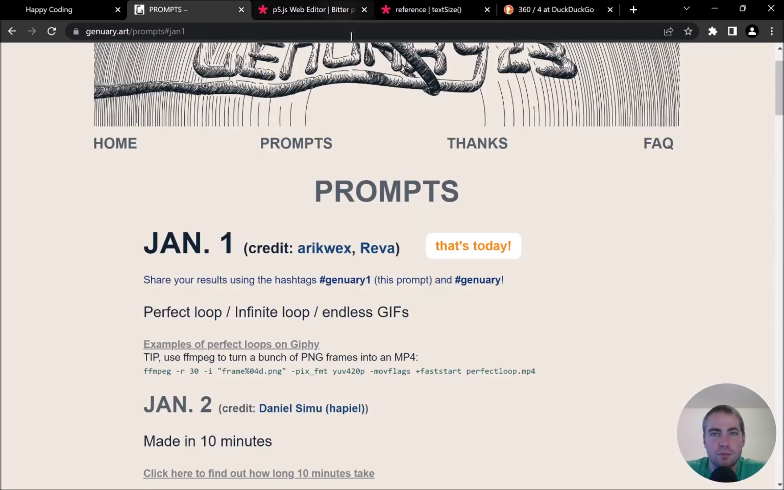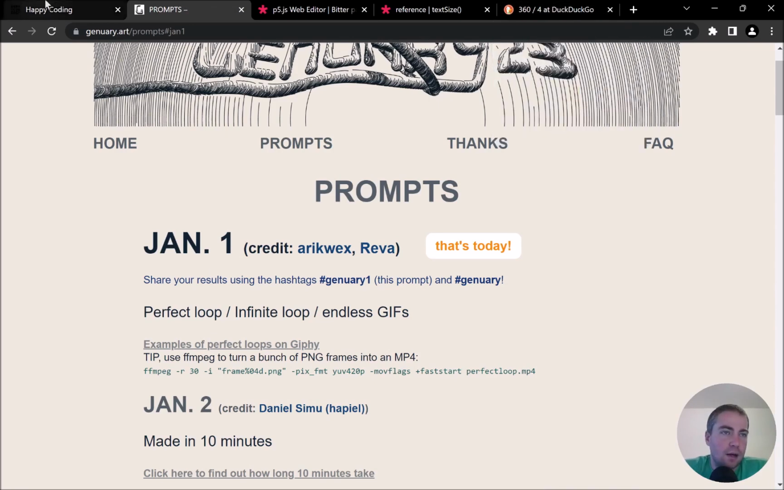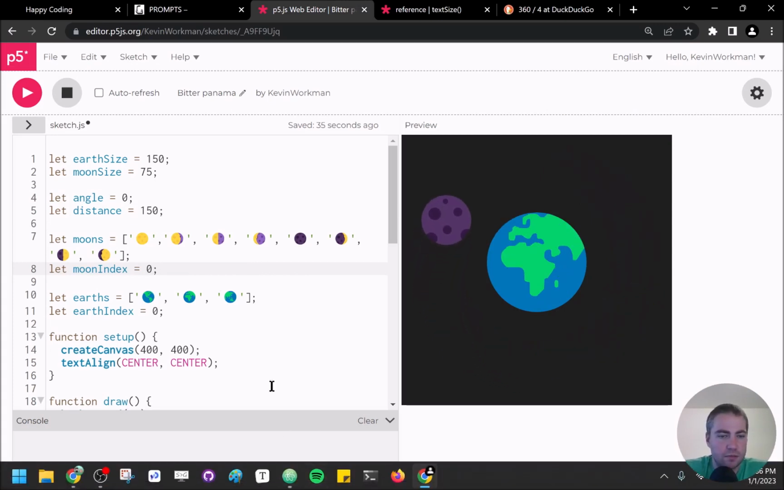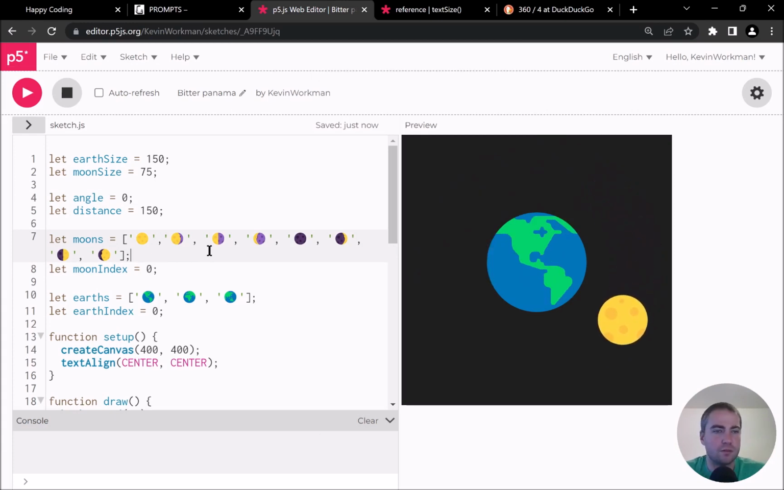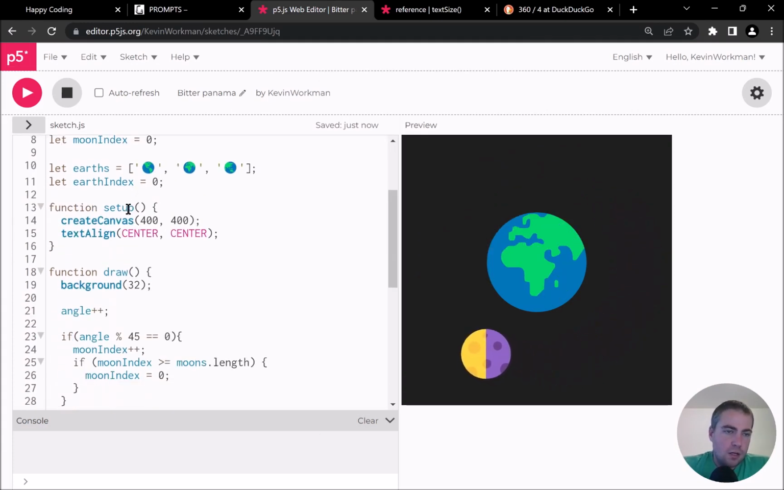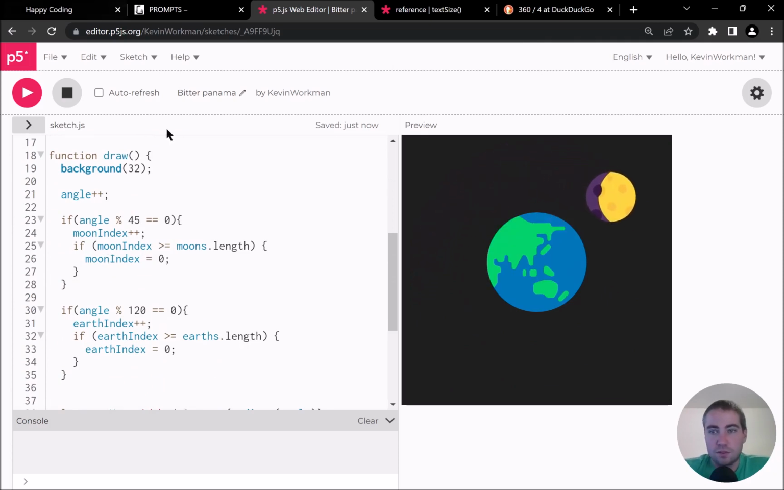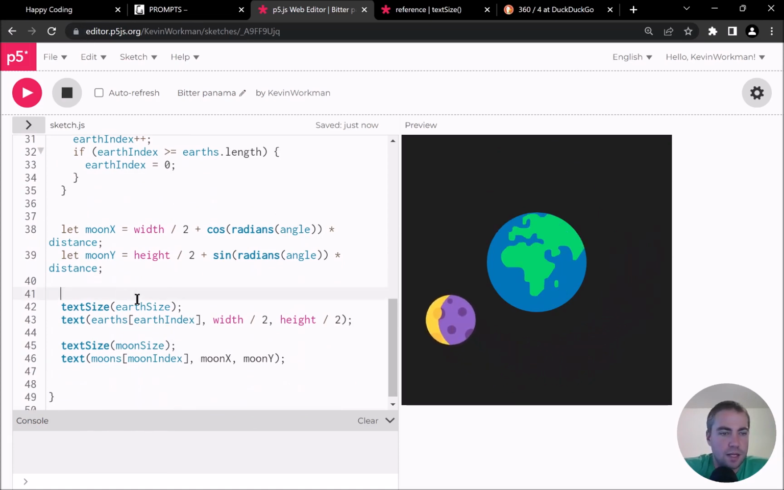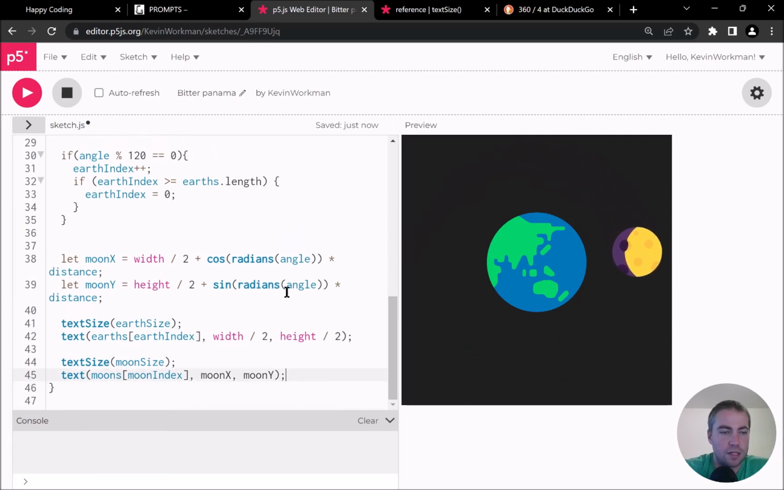but for what January's prompt is, perfect loop or infinite loop or endless GIF, I think I got close enough. So from here, what I am going to do is convert this to a GIF. Actually I could play with the save GIF function, but I'm going to save that for another video, I think. But so I'll do that off camera, and then I'll post the resulting GIF on Mastodon or on happycoding.io, and that'll be my output for January 1st.